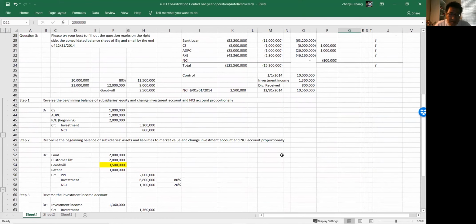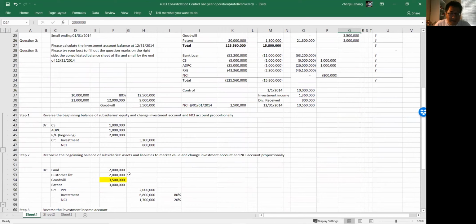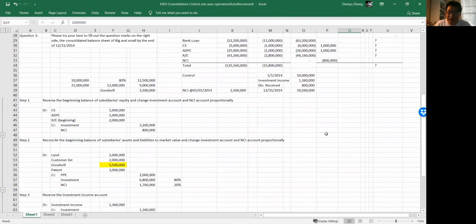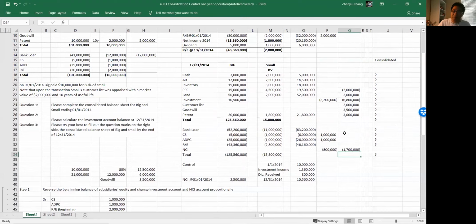So investment, 6,800,000. And NCI, 1,700,000. So that's our step 2.